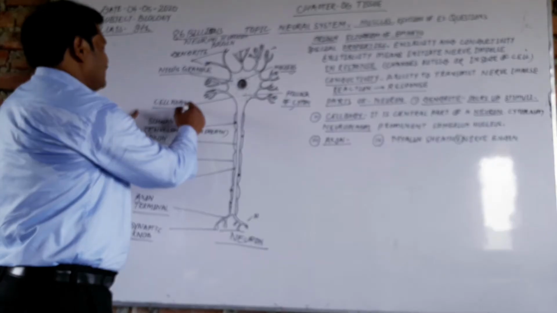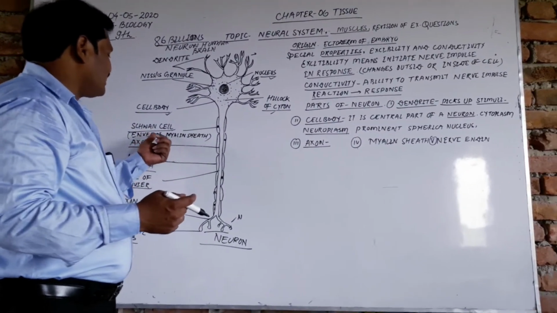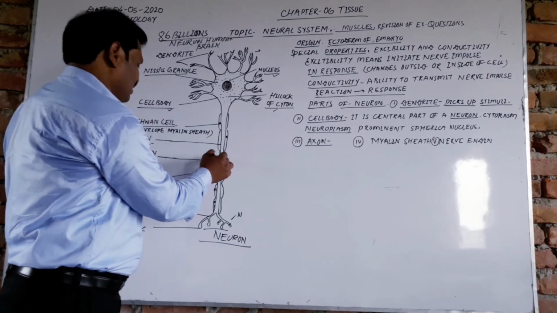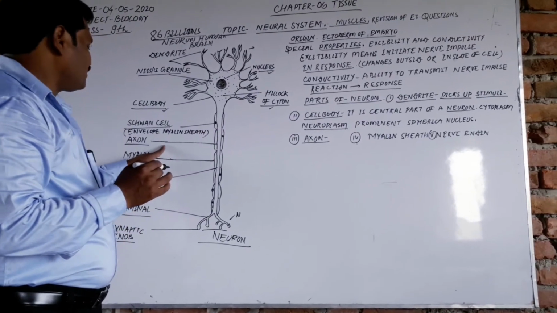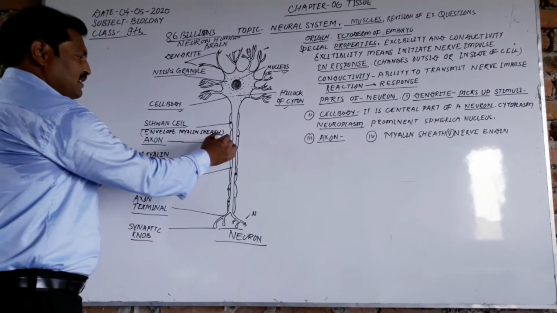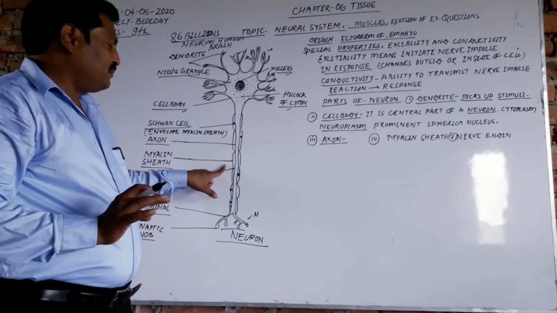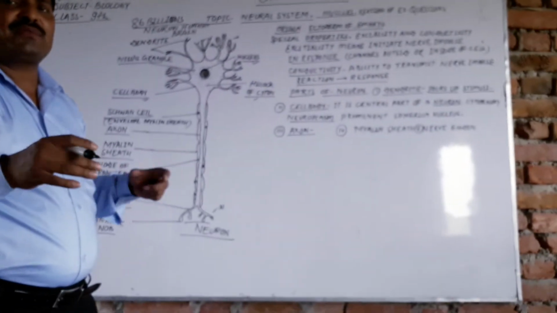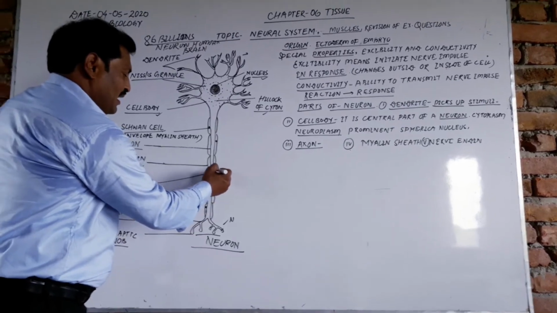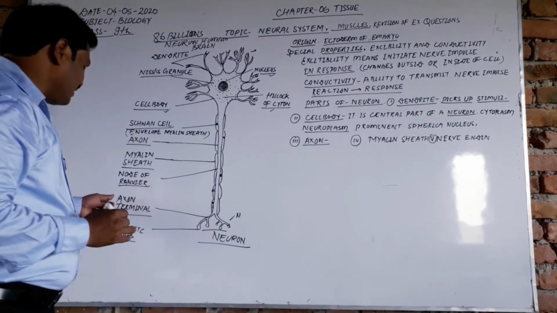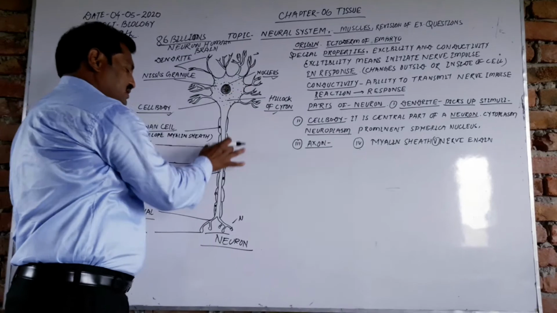So, dear students, the cell body. After that, Schwann cells. What do Schwann cells do? Schwann cells envelop the myelin sheath. This is the myelin sheath, which I have drawn here, and after that the axon, the long tubular structure. The myelin sheath covers the axon so that it cannot be affected by the external environment. It is made of fats. After that, the node of Ranvier: the gap between the myelin sheath segments is called the node of Ranvier. This is the axon terminal and the synaptic knob. So this is the structure of a neuron.